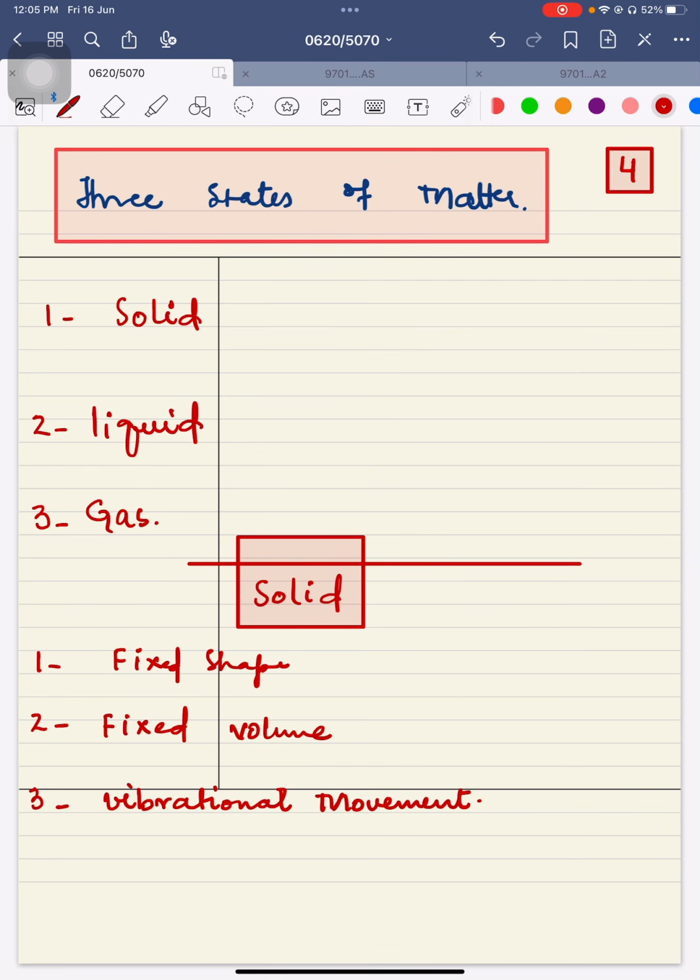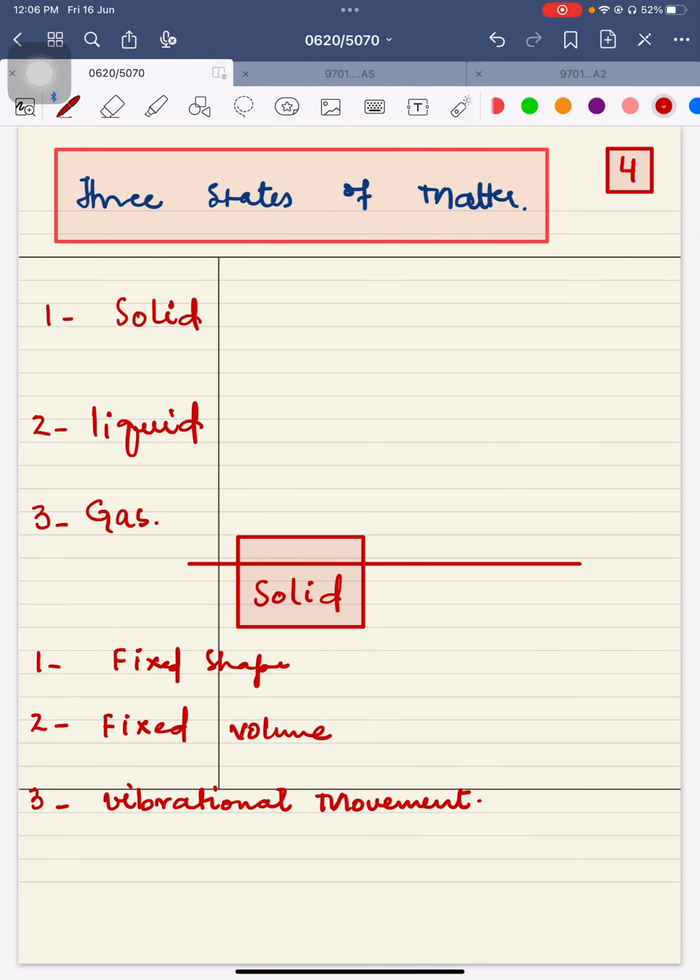So we can say that in case of a solid, position is fixed, shape is fixed, volume is fixed. Saying position is fixed might not be a very correct statement, because position also tells you about the appearance. One can change the direction of the copy, so it can be either in the horizontal position or in the vertical position. So please be careful about using the word position. One should say that in case of a solid, it has a fixed shape, fixed volume, and particles of a solid are moving at their fixed position, called vibrational movement.